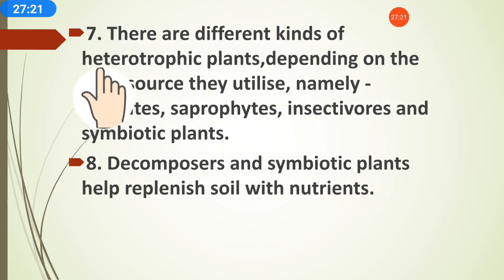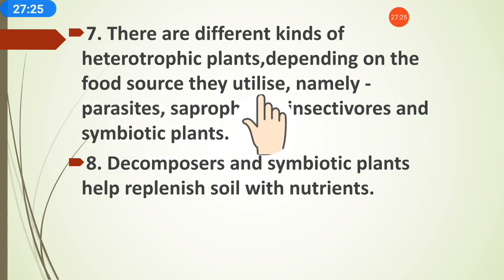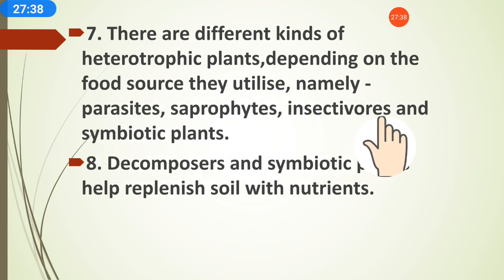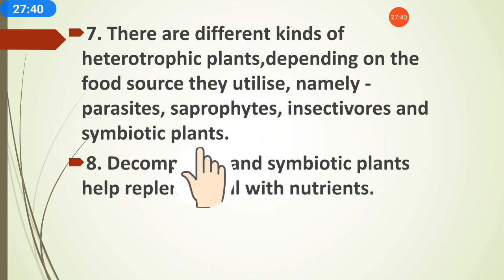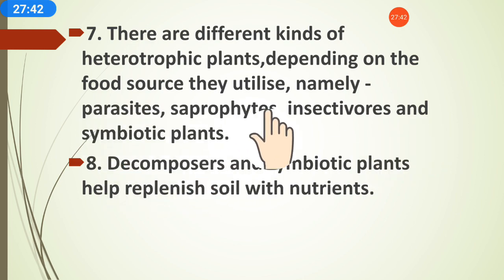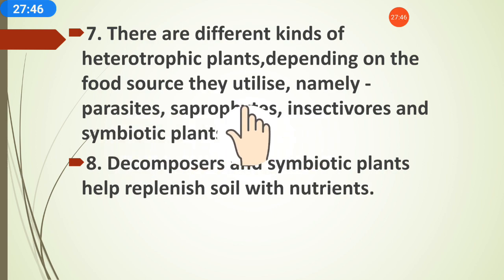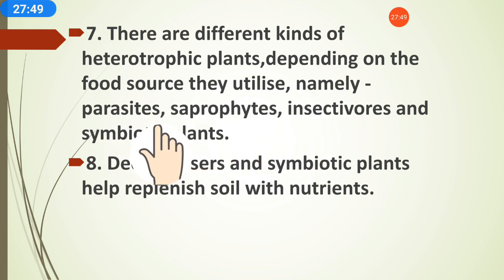There are different kinds of heterotrophic plants depending on the food source they utilize. They depend on which type of food and from what food source they use. Namely, what? Parasites, saprophytes, insectivorous, and symbiotic plants. They are the different heterotrophic plants, which depend on other organisms for nutrients.